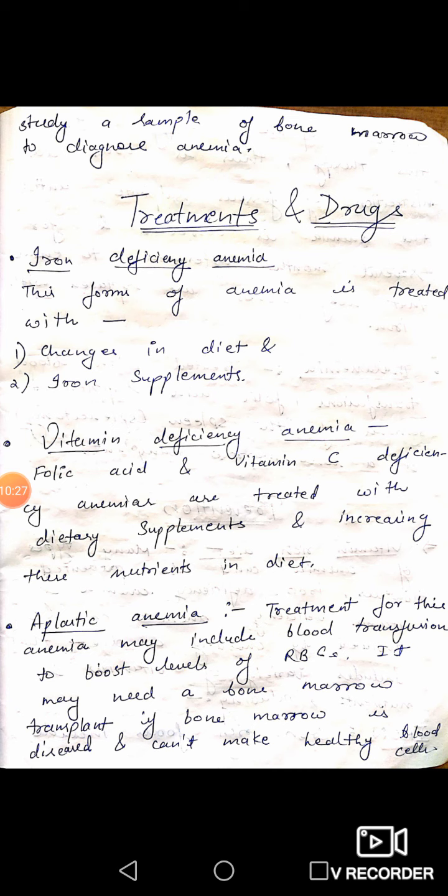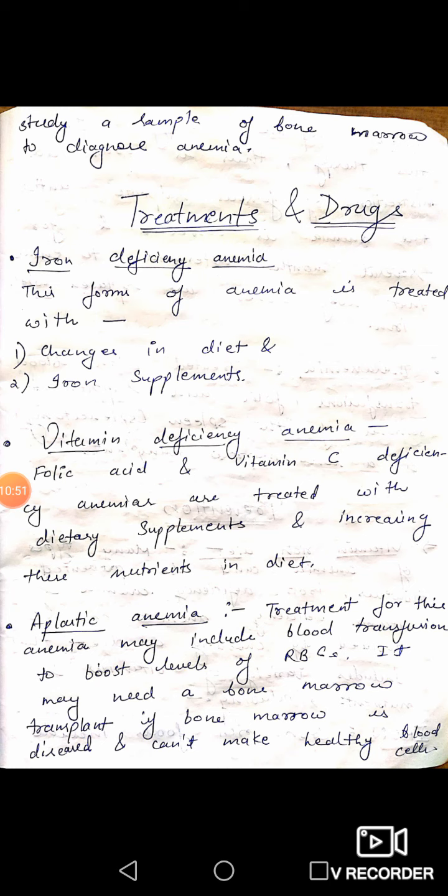Next is aplastic anemia. If we are having aplastic anemia, we will include some blood transfusions. Means if you are having aplastic anemia, there will obviously be a shortage of RBCs, or a shortage of blood cells. Then we will provide some blood transfusion.